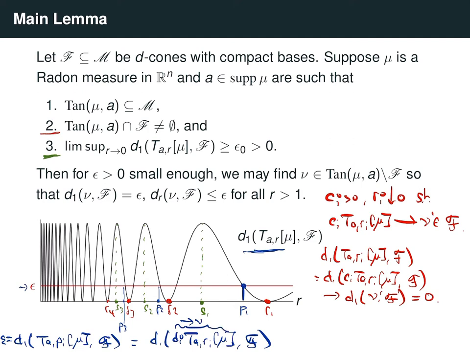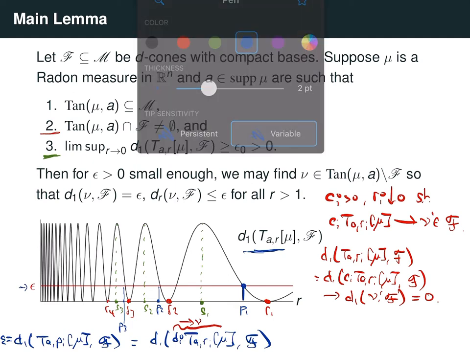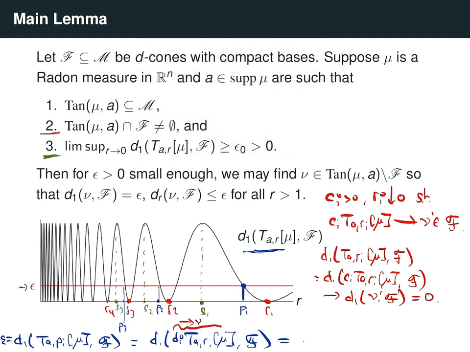So this measure is converging weakly to some measure nu. Thus this will converge to nu f. And so now we found a tangent measure nu whose distance to the cone f is exactly equal to epsilon. Okay, so that proves the first part of this lemma.